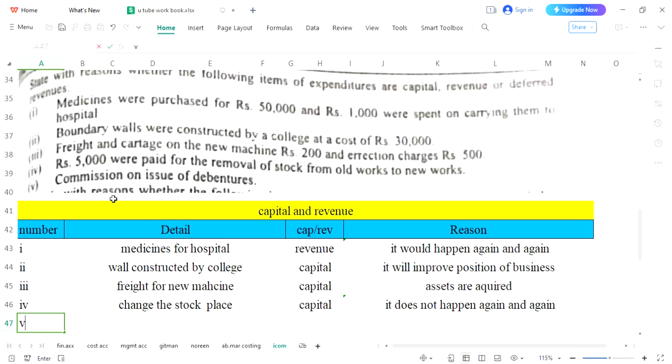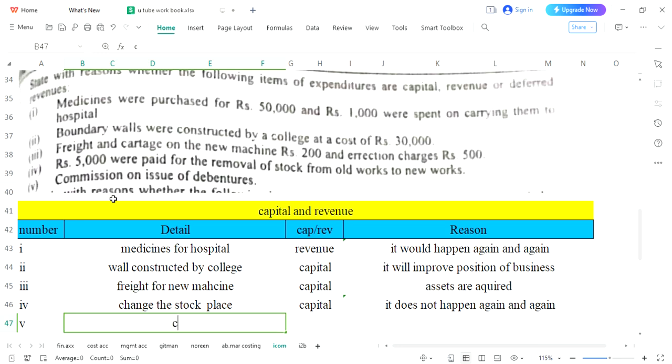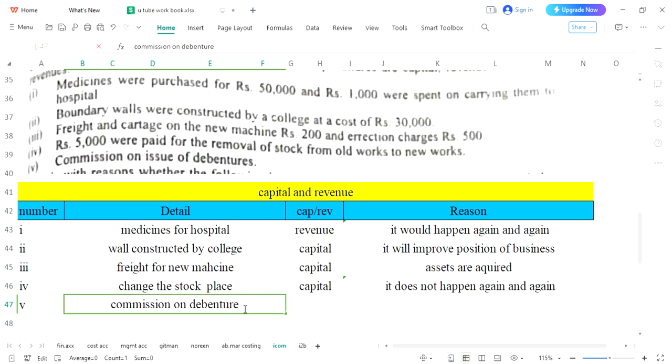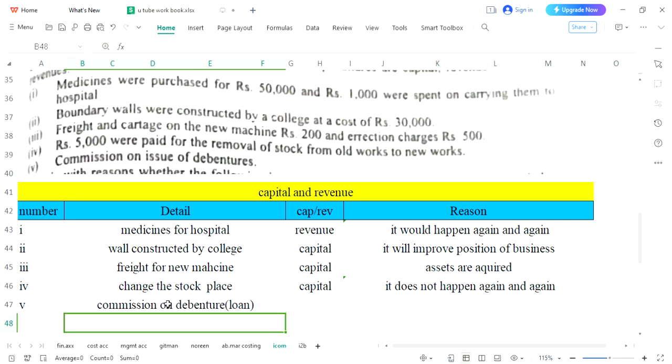Last, commission on issue of debenture. Although it needs some discussion, at your level I will discuss it in a short way. Debentures are loan; for the time being, you will consider them as loan. Secondly, you have given this commission at the time of issue. What does that mean?